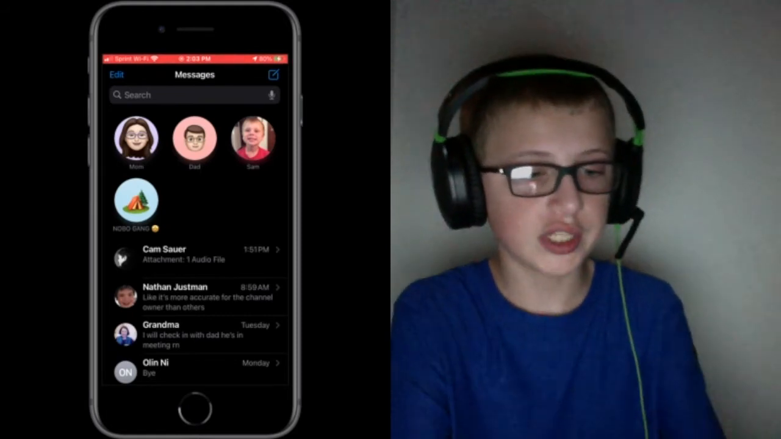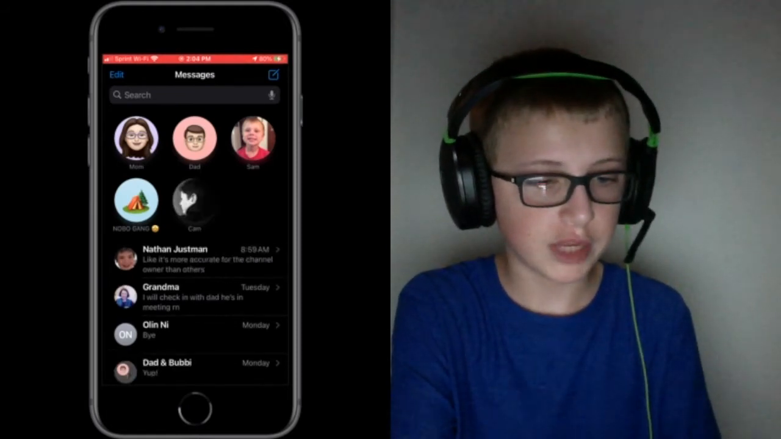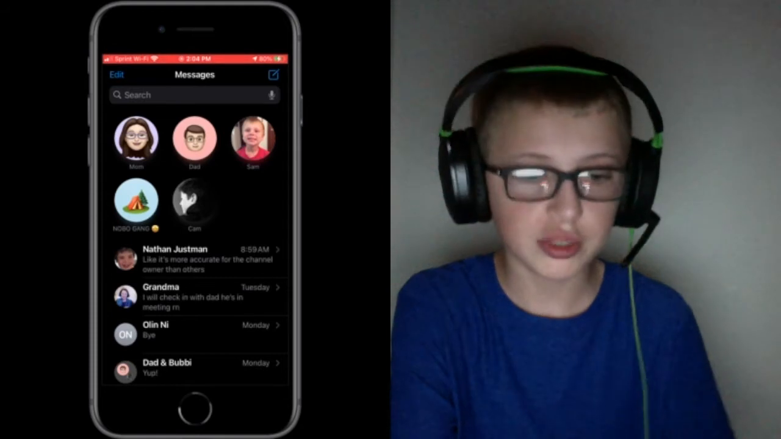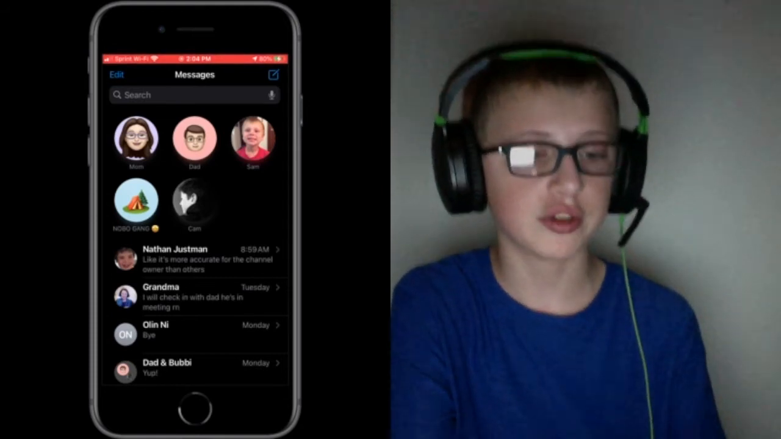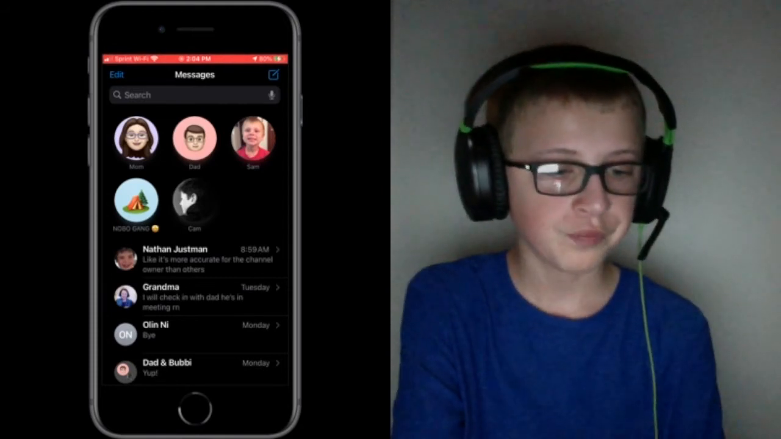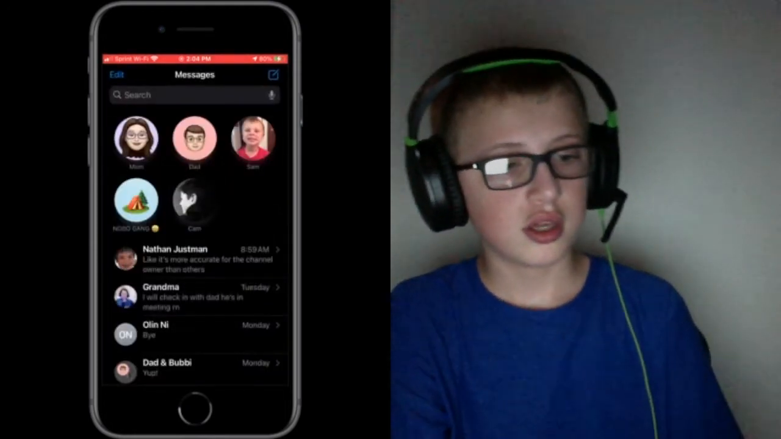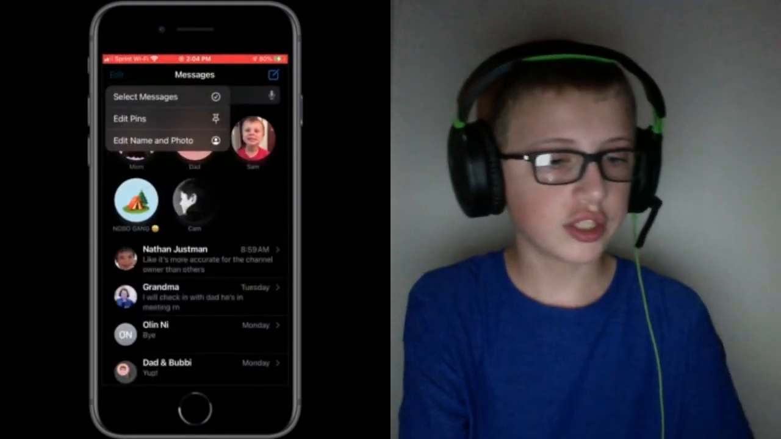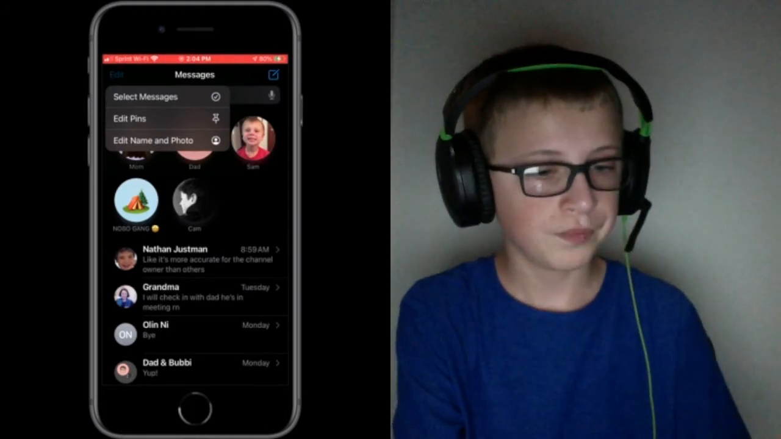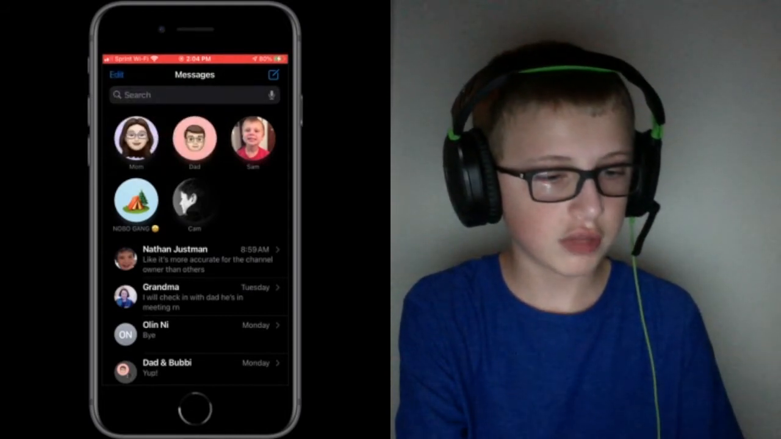Now how you do this, you just swipe to the right on a message. Oh, I did not mean to do it that way, but you can do it that way, I guess. You can also just tap the pin icon. To unpin, you just press like that. And in Messages, you can also edit pins that way. Edit name and photo. It's a new menu there.